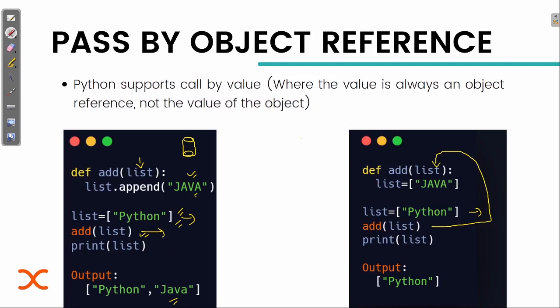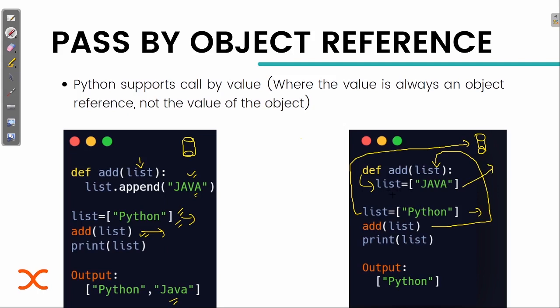So this is being accepted here. But now inside this function, a new list is being created. Suppose this list was stored here and it is being passed here, but now this list is getting assigned a new value.